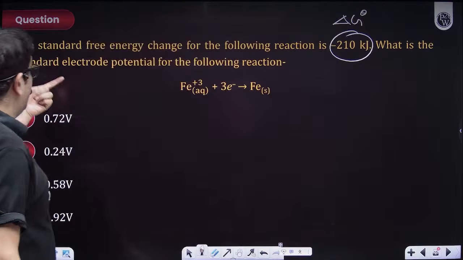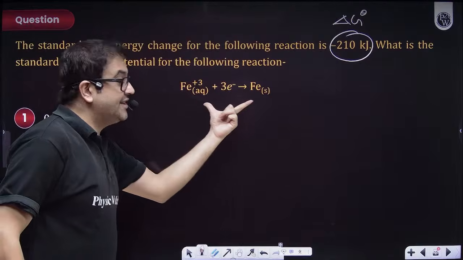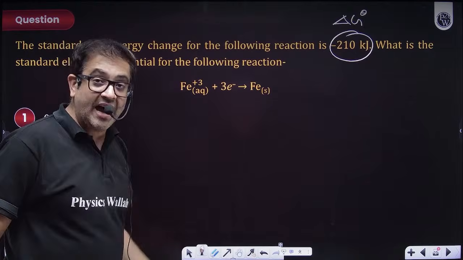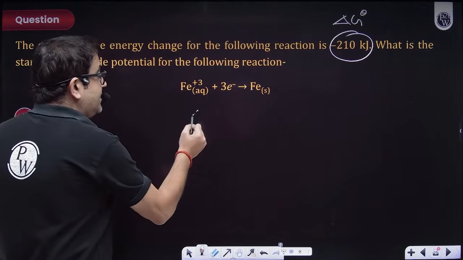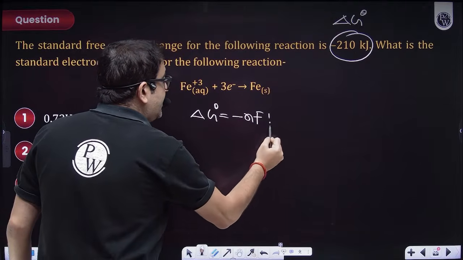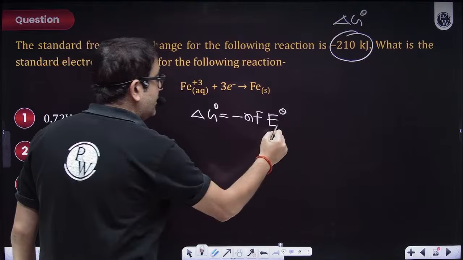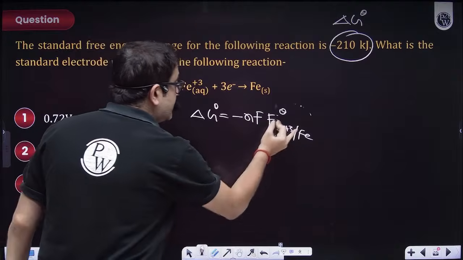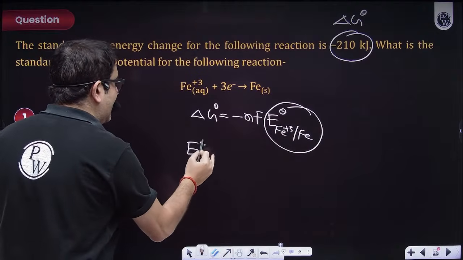Now, what is the standard electrode potential for this half reaction? This is an electrode potential where ferric ion is forming iron. So delta G naught will be equal to minus nF E naught, and this E naught will be of the half reaction, which is ferric turning to Fe. So how can this E naught be calculated?